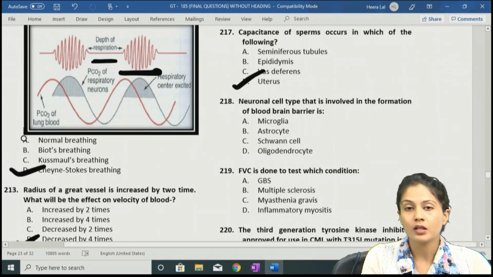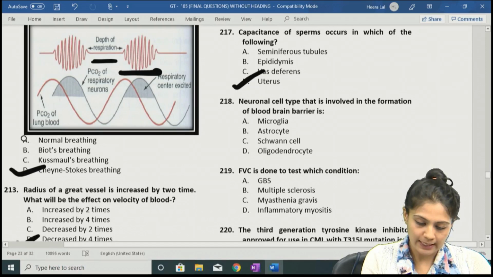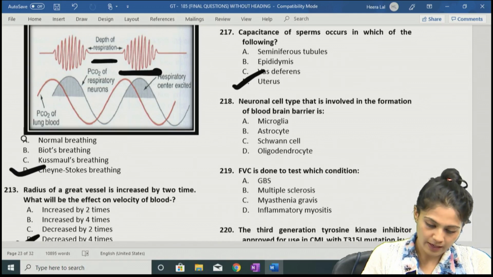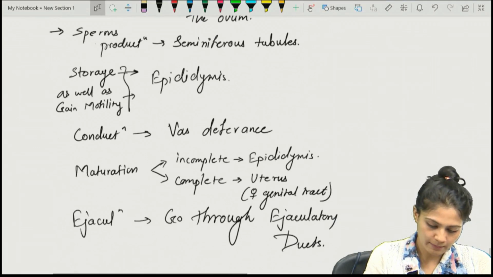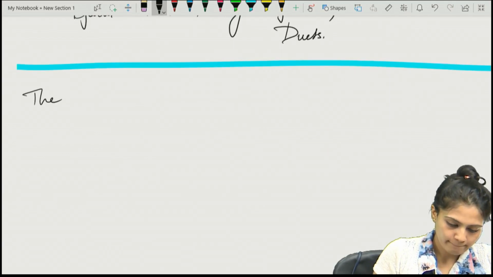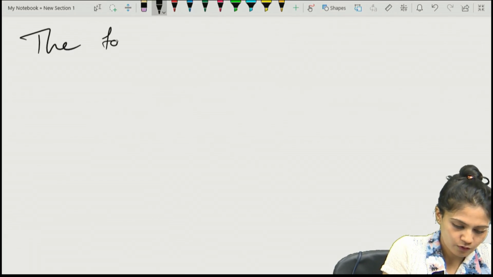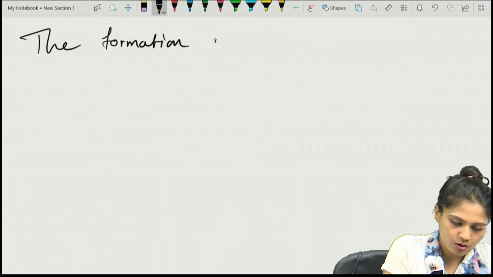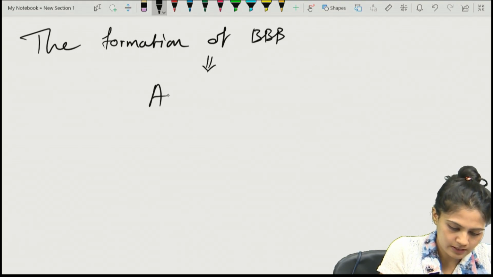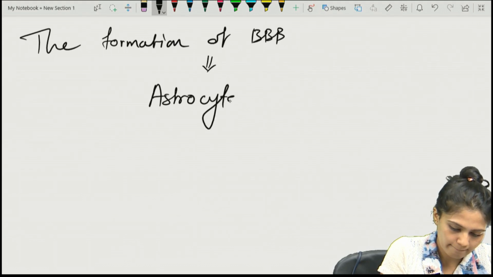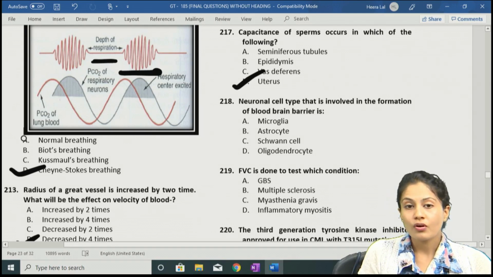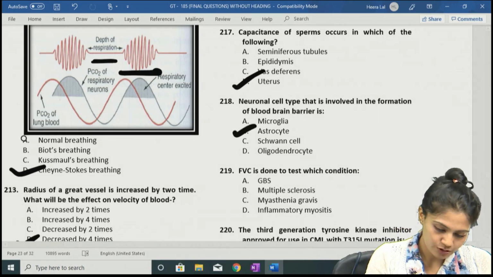What about the other questions? The neuronal cell type that is involved in the formation of the blood-brain barrier. Let's talk about the blood-brain barrier. How is the blood-brain barrier formed? It is via which cell? It is by the astrocytes. Remember, it is via the astrocyte. So the answer to this question is option B, astrocyte.